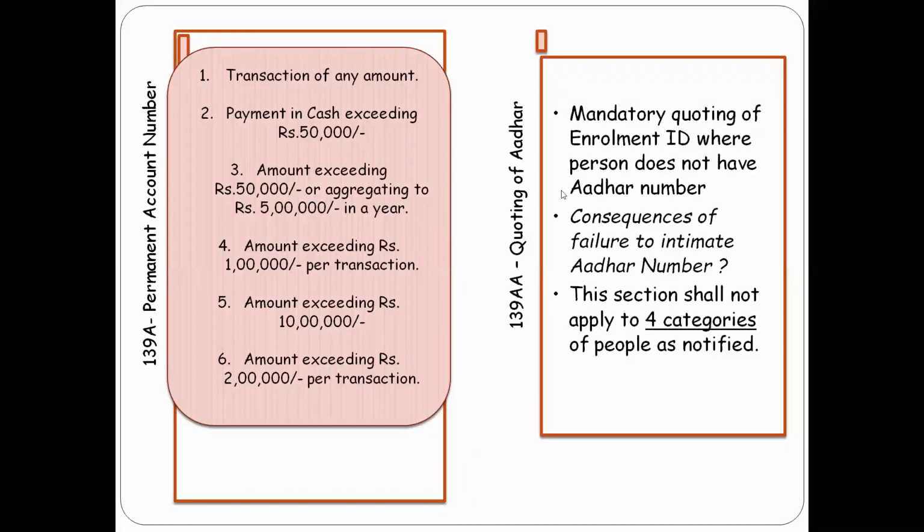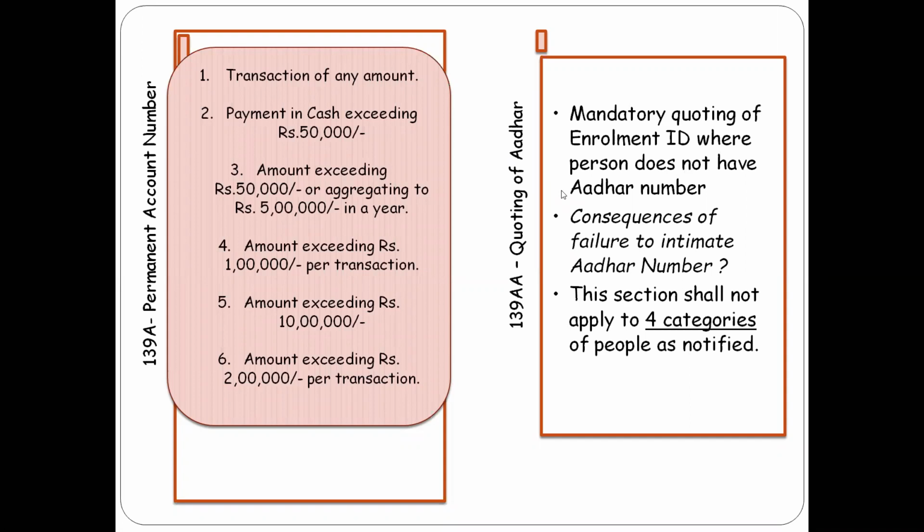Third category would be cash deposits into a bank or cooperative bank exceeding 50,000 per day. Fourth category of payment in cash exceeding 50,000 during one day would be purchase of bank drafts or pay orders or banker's cheque from a banking company.